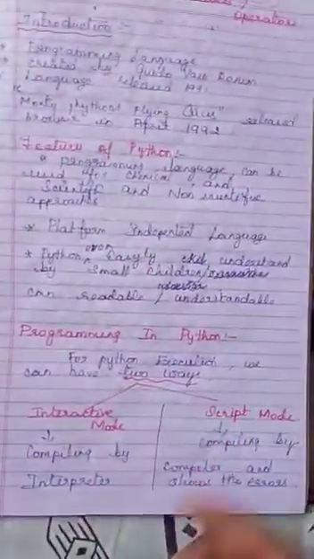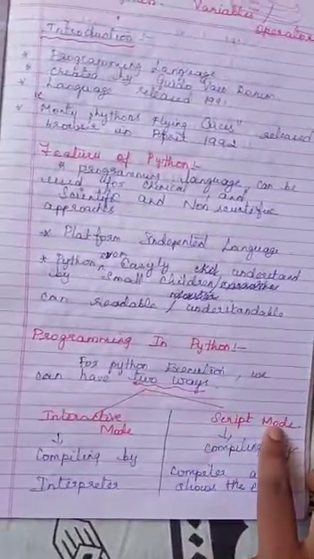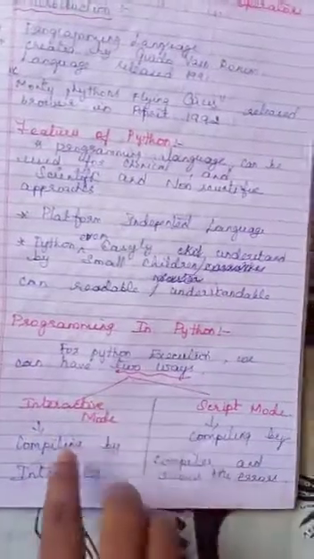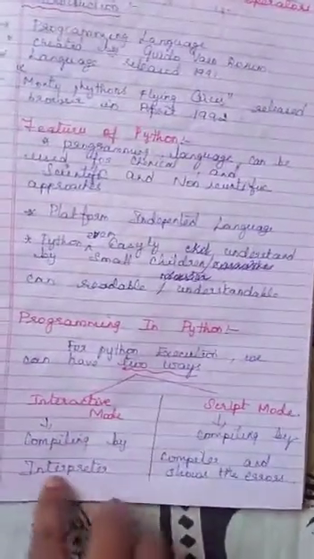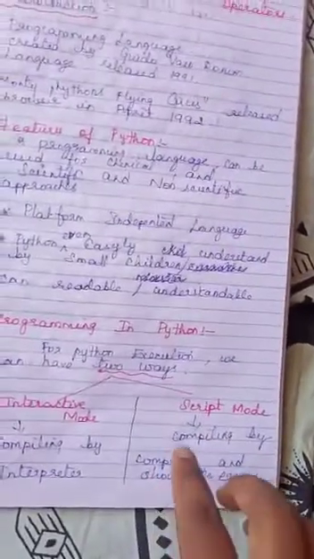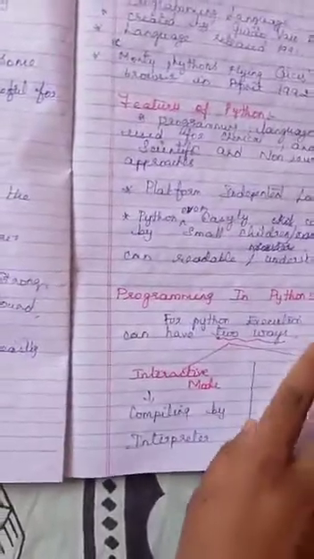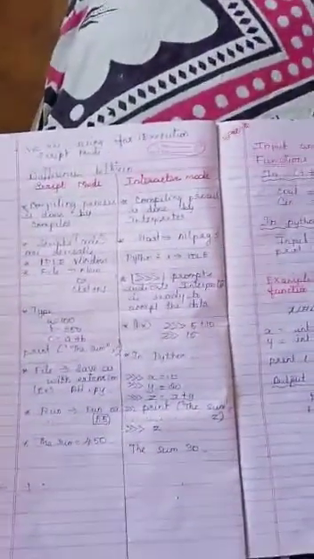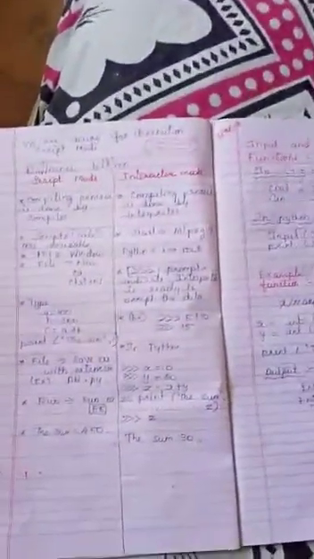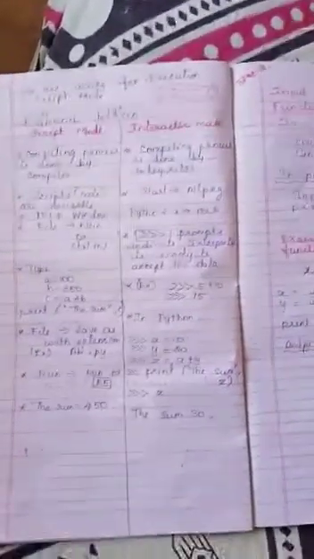Why does everybody like script mode? In interactive mode, the compiling process is done by the interpreter, but in script mode the compiling process is done with the help of the compiler. What is the difference between interpreter and compiler? The interpreter compiles line by line; only when each line is correct can we move to the next line. So it is not practical.